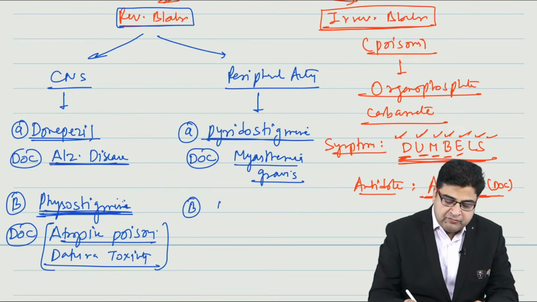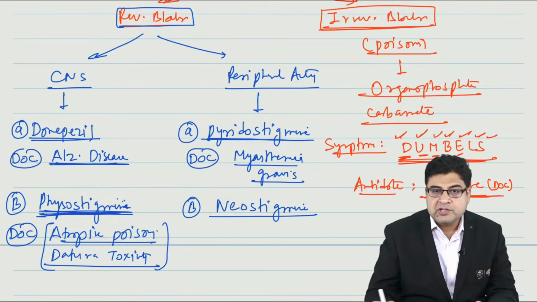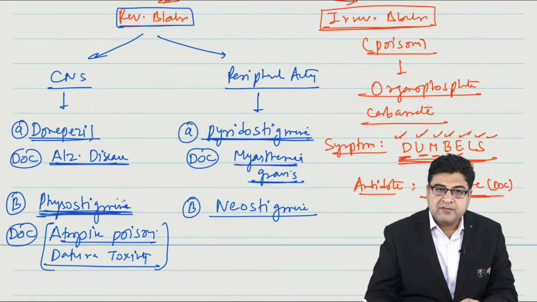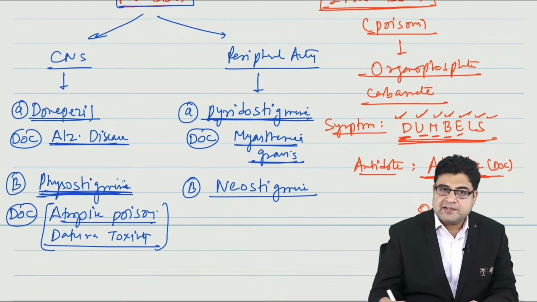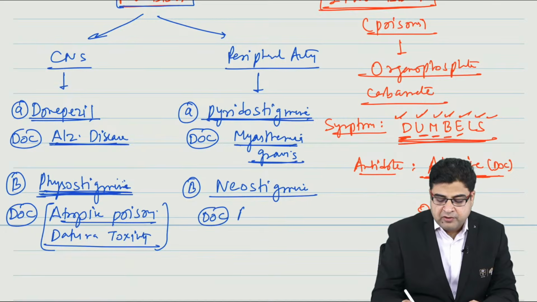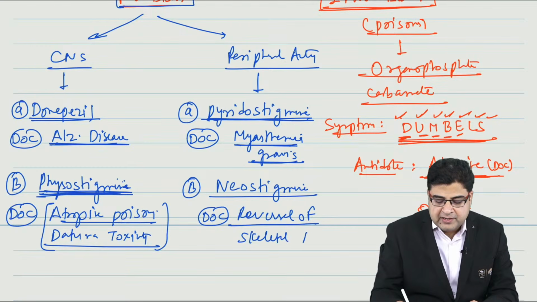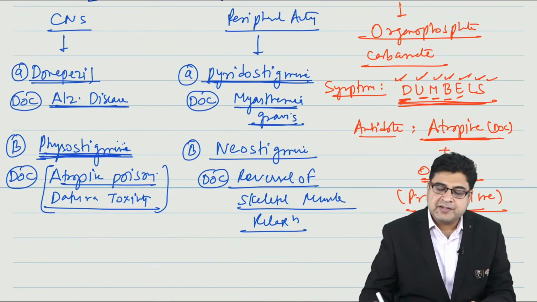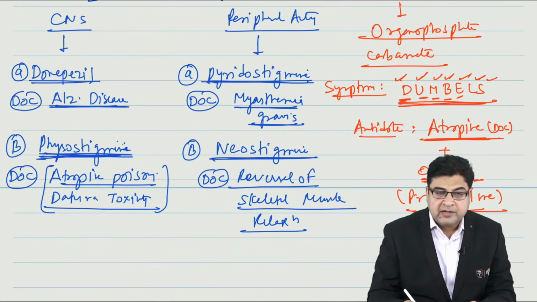Now the second medicine which belongs to this class is neostigmine. So pyridostigmine is the best medicine for myasthenia gravis. Now if we talk about neostigmine as a drug, this medicine is given as a drug of choice for reversal of skeletal muscle relaxants. So whenever you have to reverse the effect of skeletal muscle relaxants after surgery, neostigmine is one of the medicines that we can use.